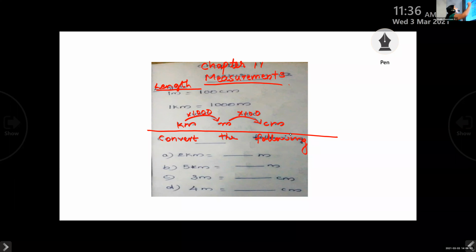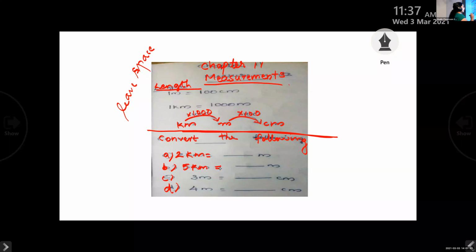Those who have joined late, leave space and write: convert the following, A, B, C, D. 2 kilometers equal to, you can write the answer also. 5 kilometers equal to, 3 meters equal to, 4 meters equal to.